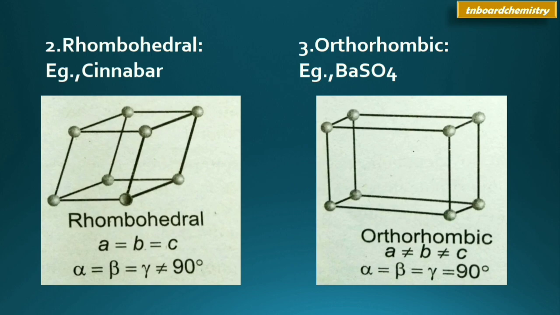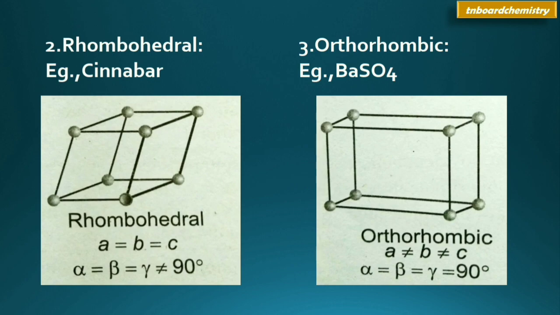In this system, all the three axes are equal in length, which means a = b = c, and none of the axes is perpendicular, which means alpha = beta = gamma is not equal to 90 degrees.